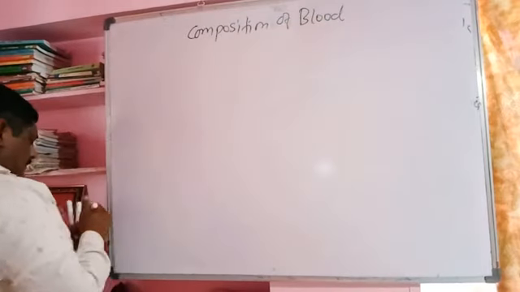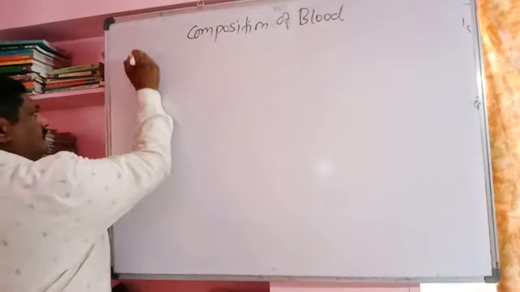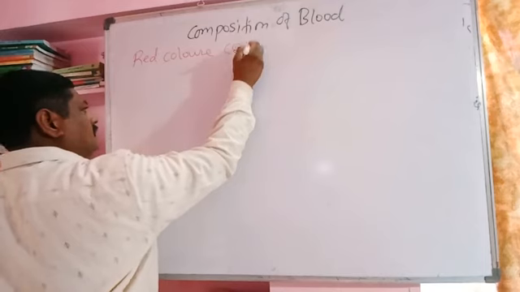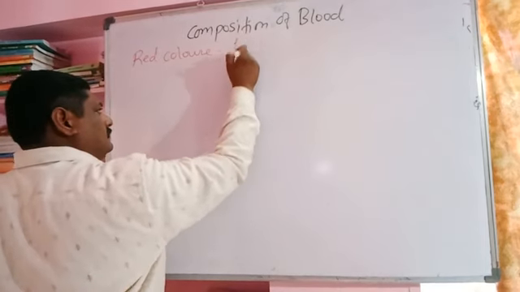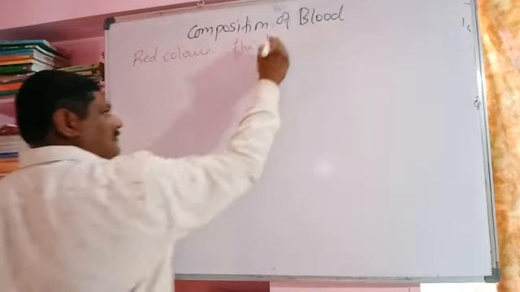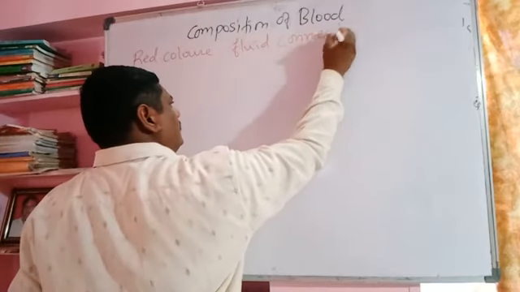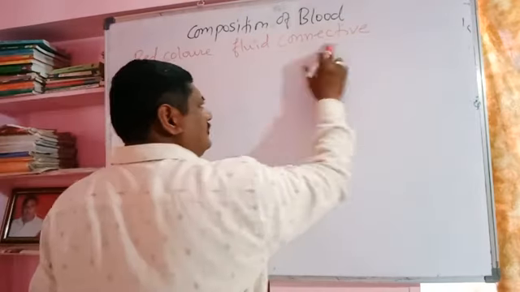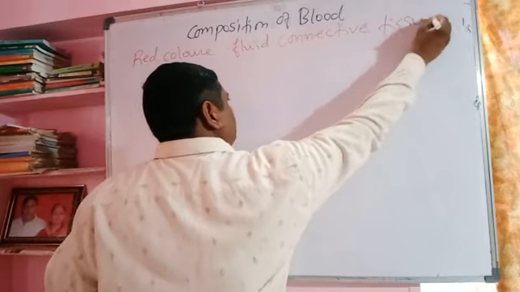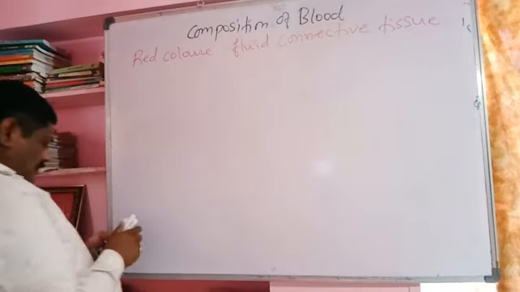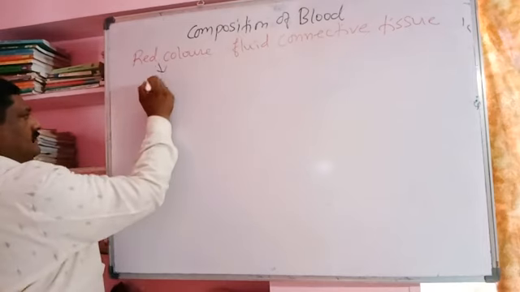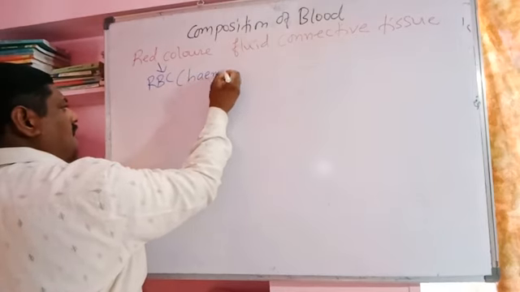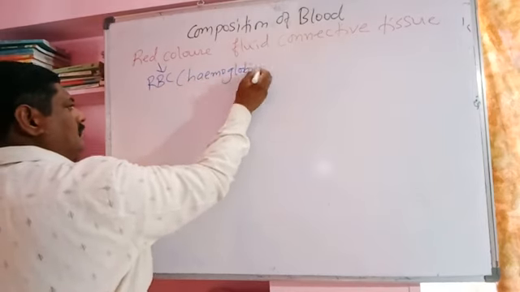Before that, the blood is a red colored fluid connective tissue. In 11th we studied the connective tissue types, and among them the fluid connective tissue is the blood. The red color of the blood is due to the presence of the pigment hemoglobin in the RBC, the respiratory pigment.